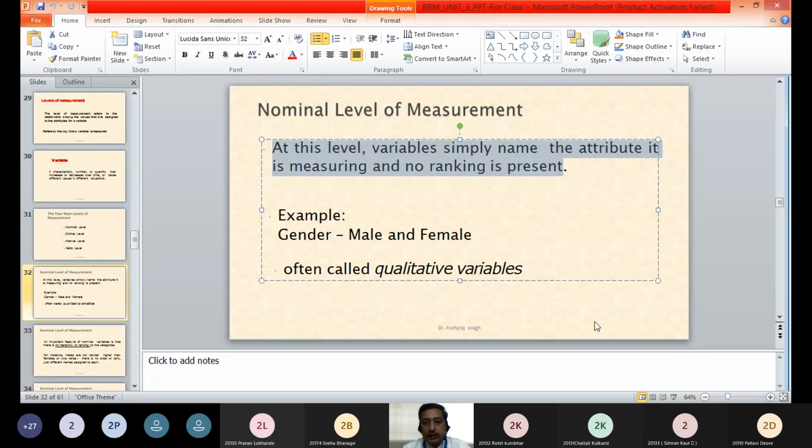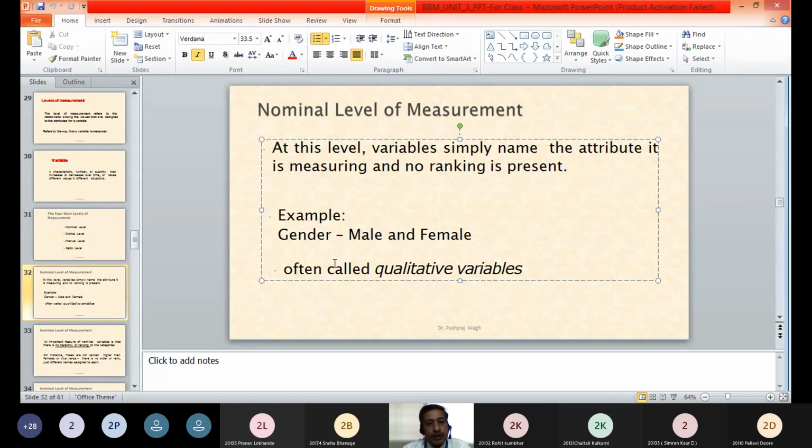So this nominal level, that means it is a very basic level wherein we simply name the different variables. We may take the example of gender, male or female. So here we have just named the different variables. They may be assigned a particular number, maybe 1 to male and 2 to female, but that doesn't represent that something is higher or lower. It doesn't have any meaning. That is just given as a label.